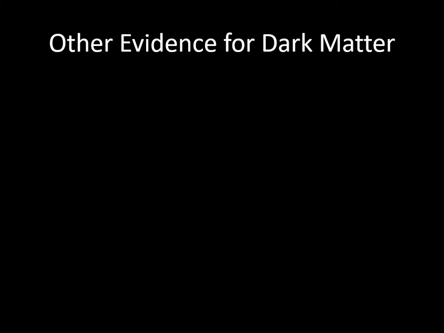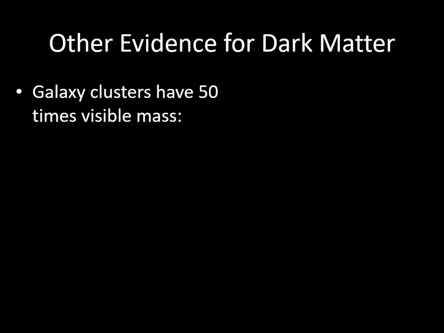But we also see evidence for dark matter when we look at larger scales in the universe, especially clusters of galaxies. When we study the masses of galaxy clusters, we find that only 2% of the cluster mass is in the form of visible matter like stars. Dark matter makes up 50 times as much of the cluster as the obvious stars and gas. There are at least 3 different ways we can tell how much dark matter there is.